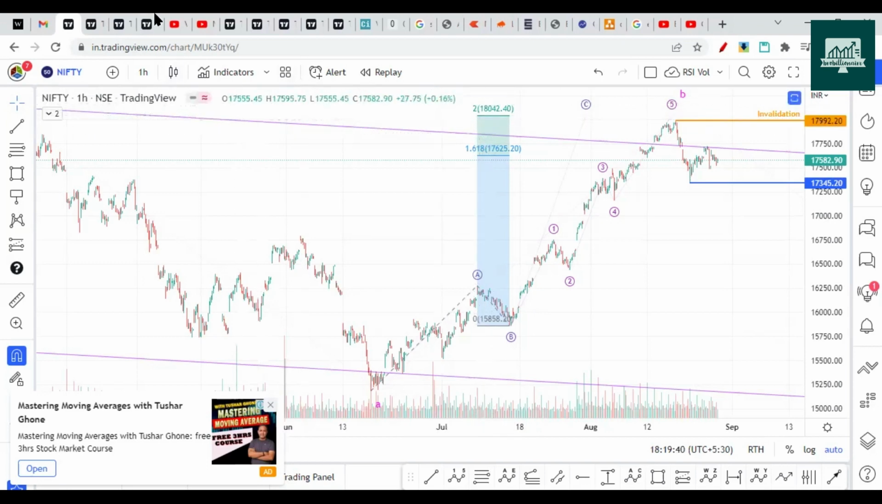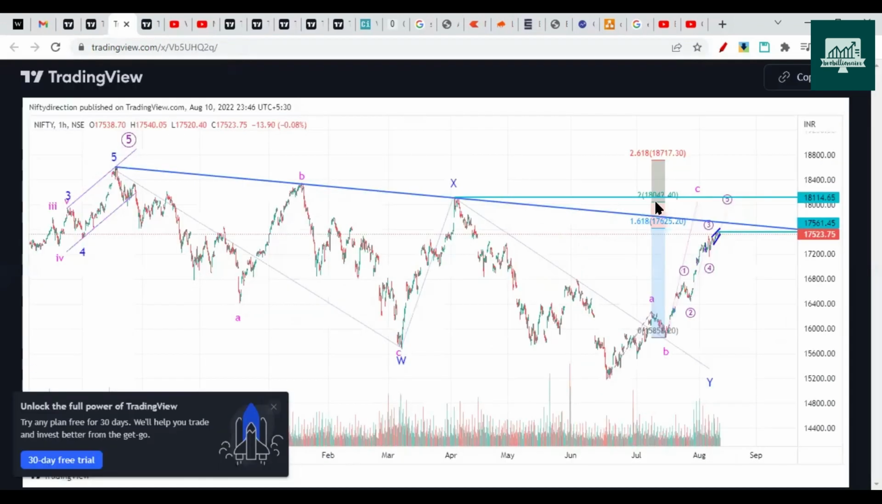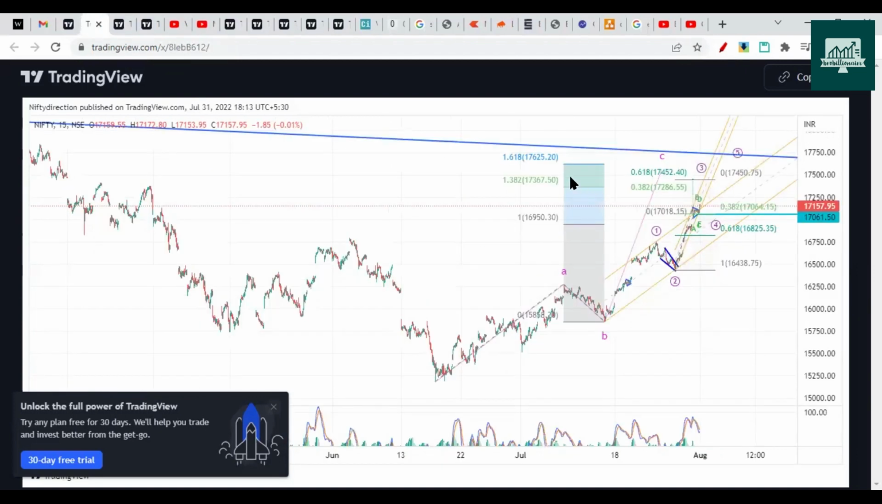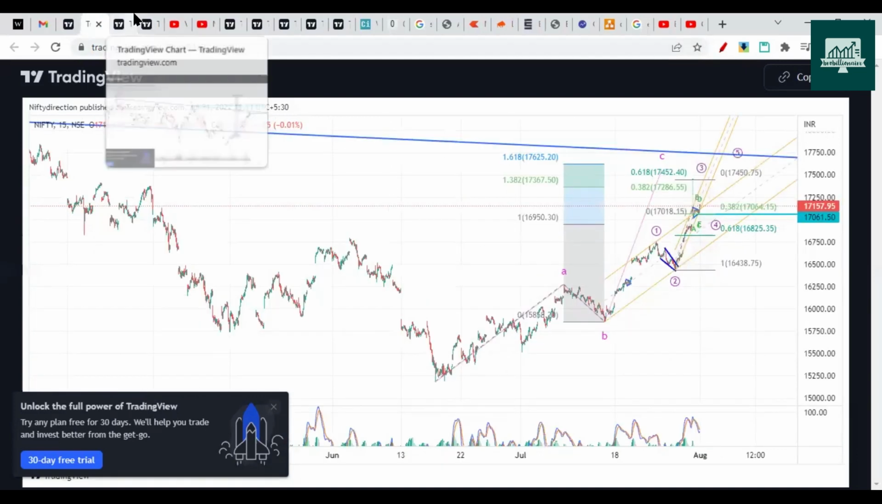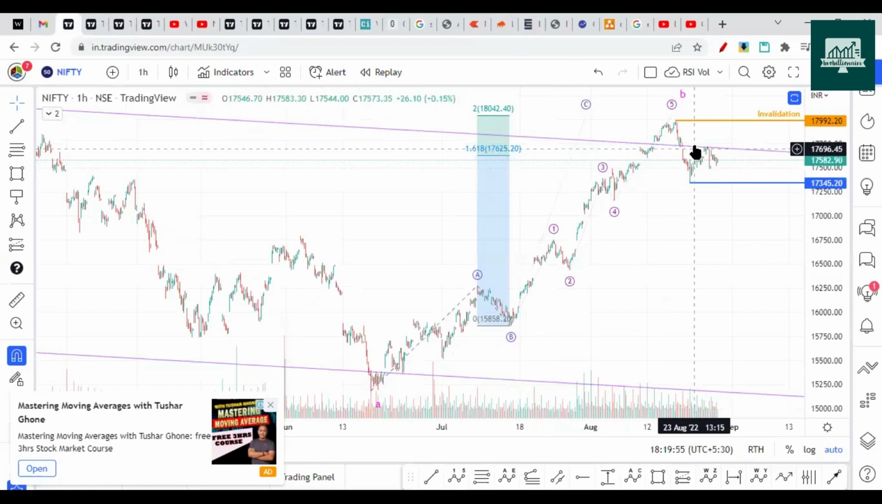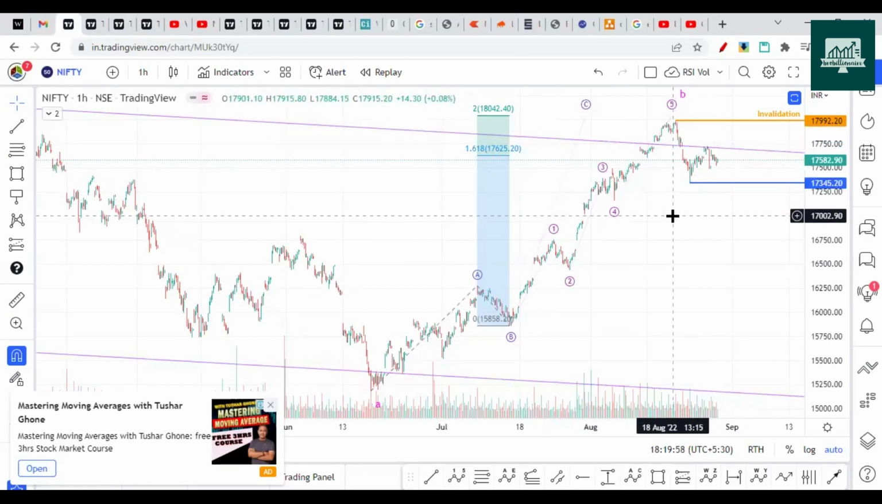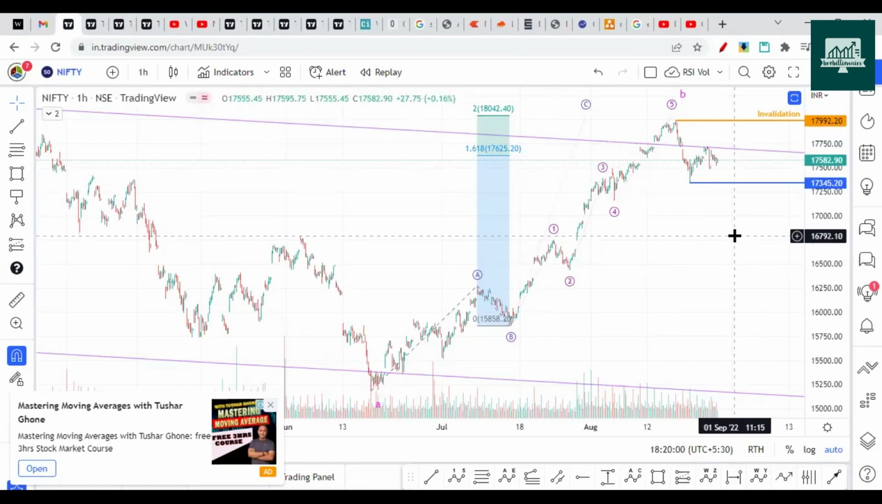18,042 level. We discussed this level a couple of times in a previous analysis when Nifty was below these levels. We discussed that it will head towards 18,000 and then could start the drop. So it made a top near that level and started the drop. So we can expect a pullback now to continue on the downside.